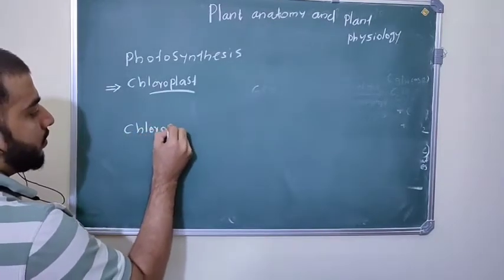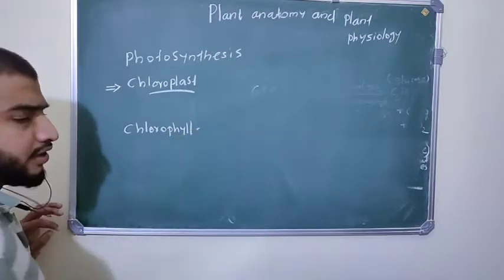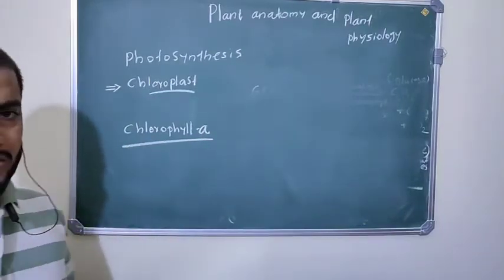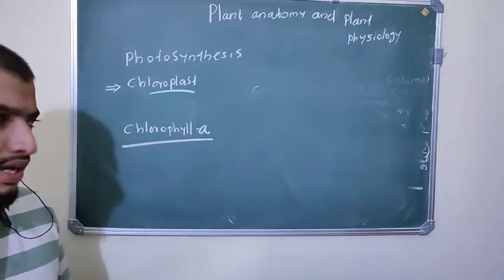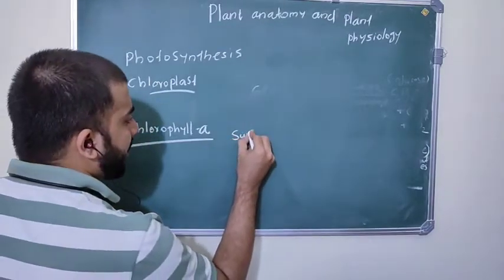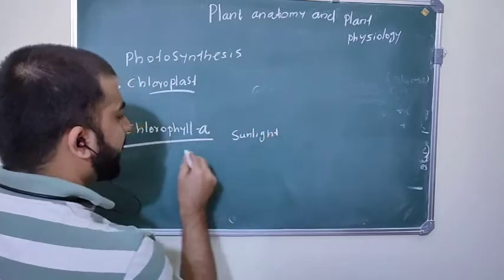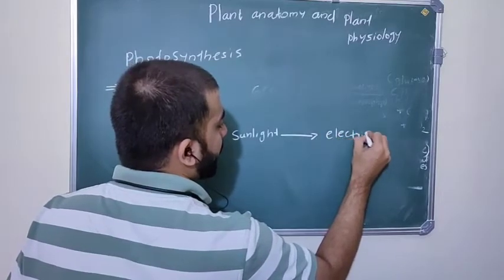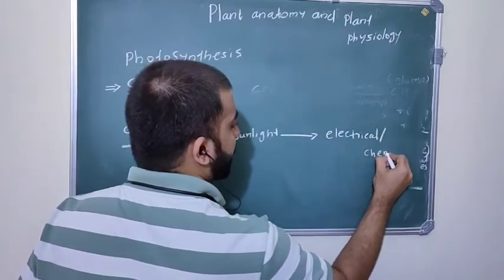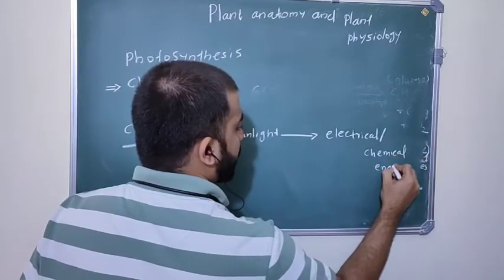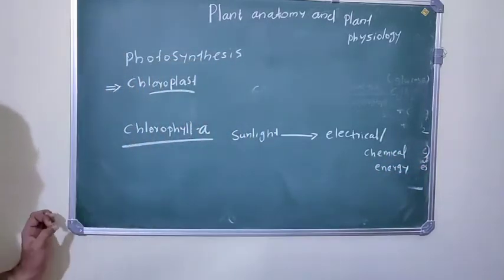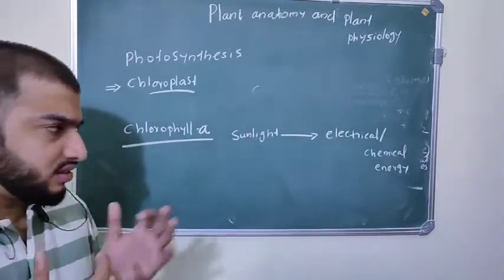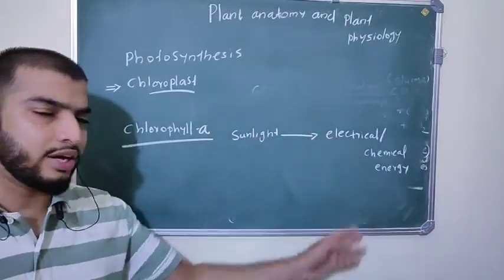Chlorophyll. There are different types of chlorophyll. We are taking here chlorophyll A. Chlorophyll A is the pigment which absorbs sunlight and converts sunlight or solar energy into electrical or chemical energy.